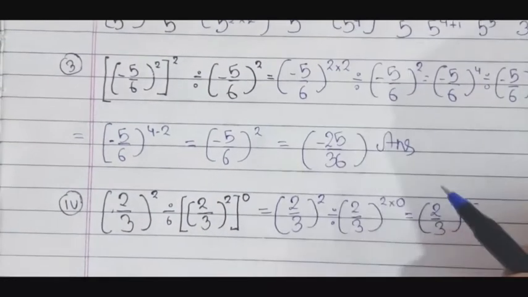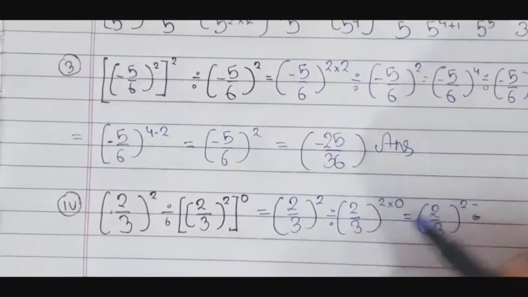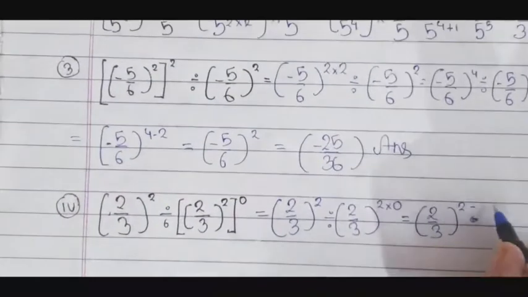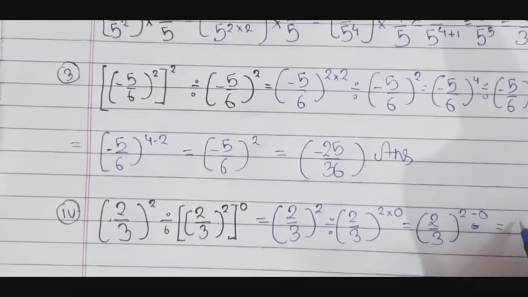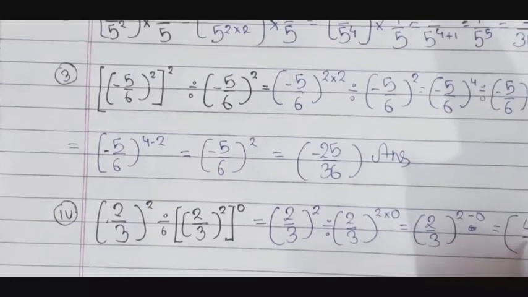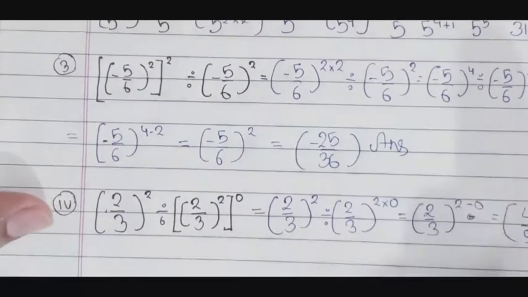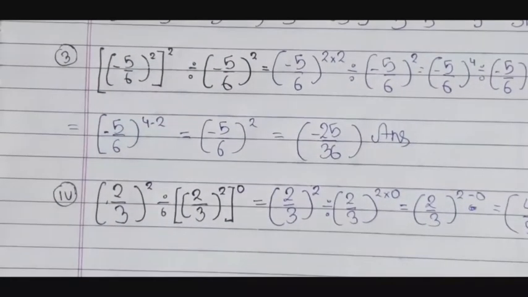I am not repeating the question again because it will take much place. So this is our answer and there is no place to write the answer.